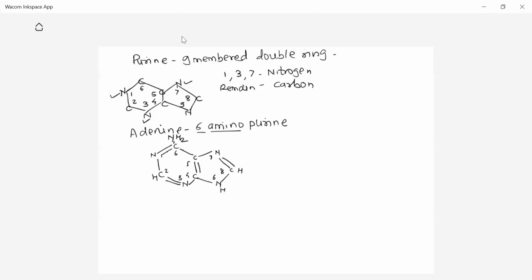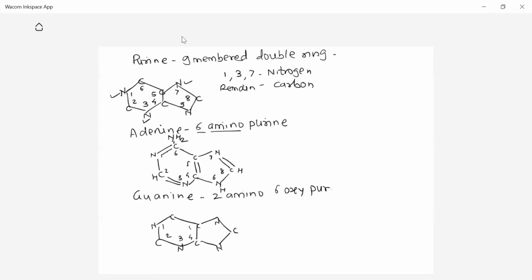Now next is guanine. Guanine can be called 2-amino 6-oxy purine. So let us draw the structure of 2-amino 6-oxy purine. Here you can write the structure like this: NCC, NC, NC, NC. You can give the numbering as above: 1, 2, 3, 4, 5, 6, 7, 8 and 9.